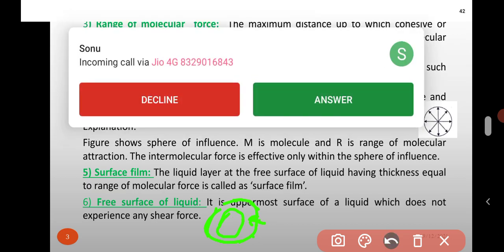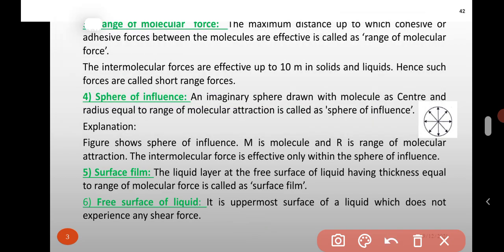The figure shows the sphere of influence. M is the molecule and R is the range of molecular attraction. The intermolecular force is effective only within the sphere of influence.